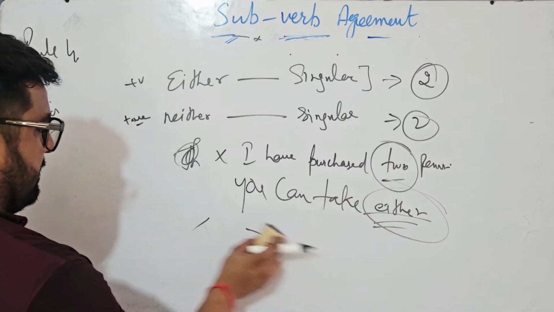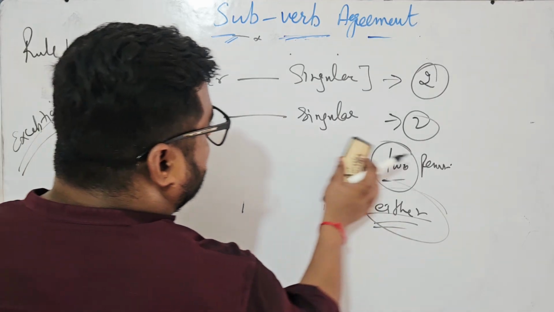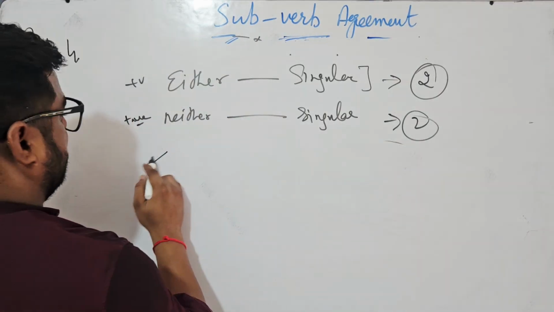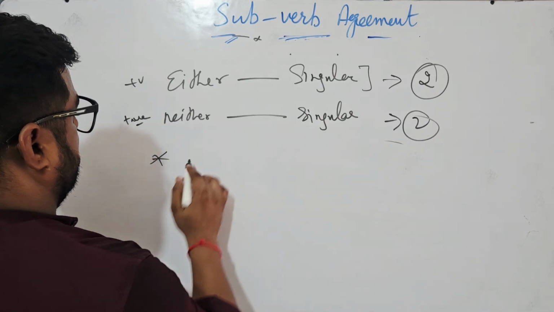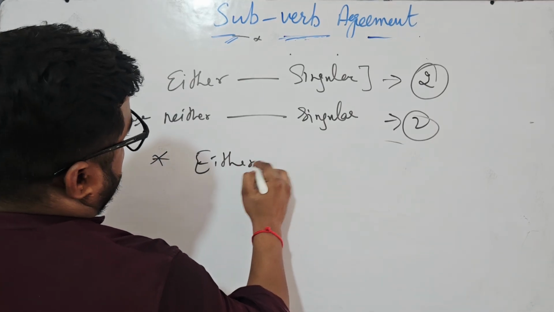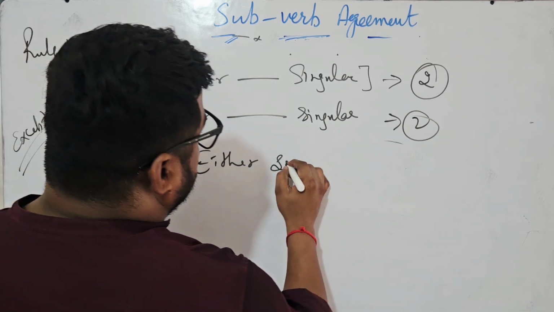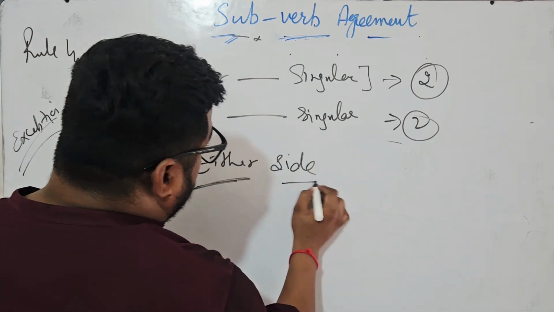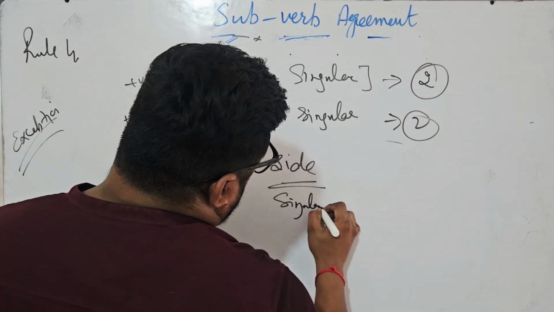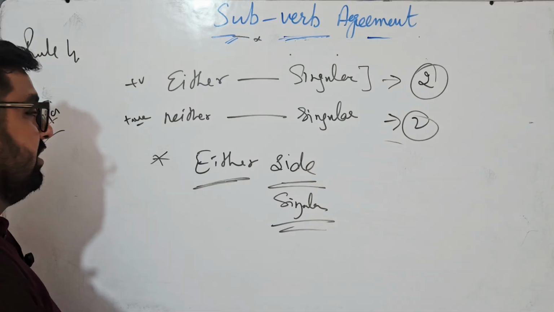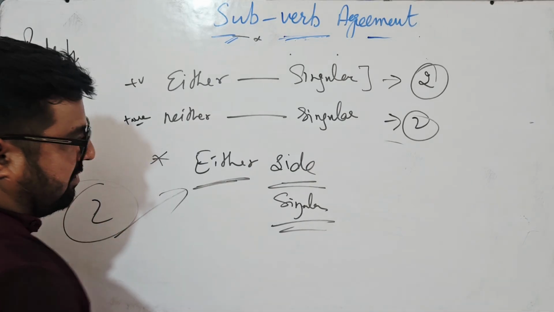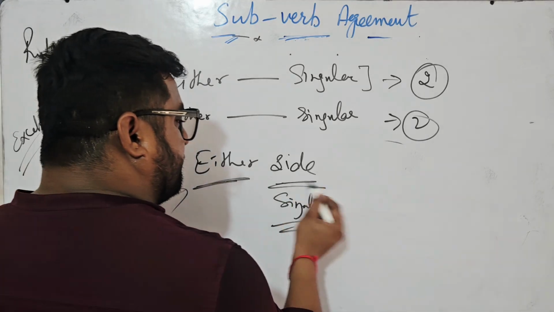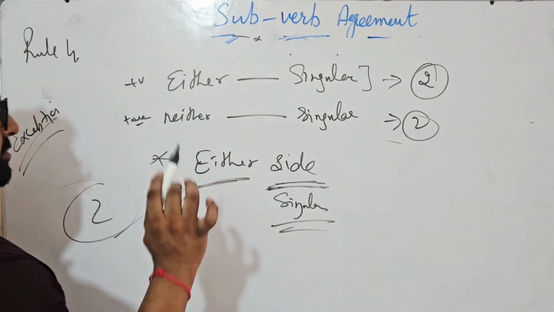Then, when you are crossing the road, you say one sentence: check either side. After this word, the subject should be singular, because when you are talking about 2 objects and you use either or neither, it always becomes singular.